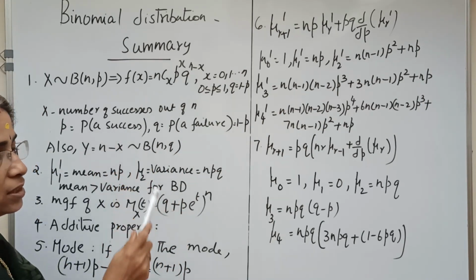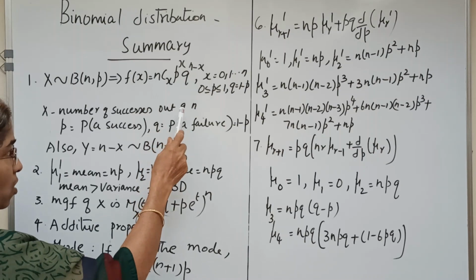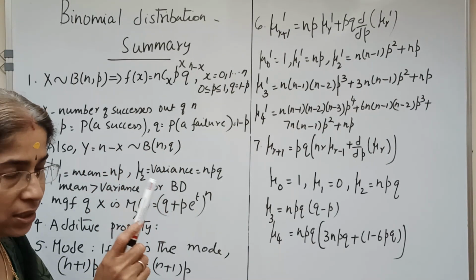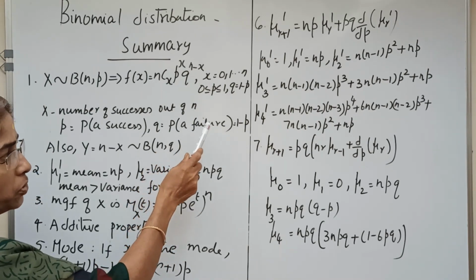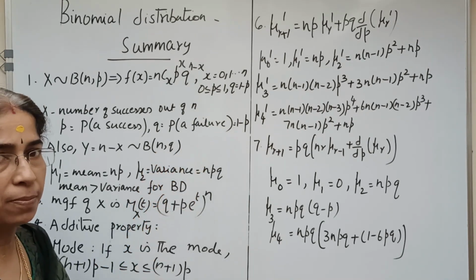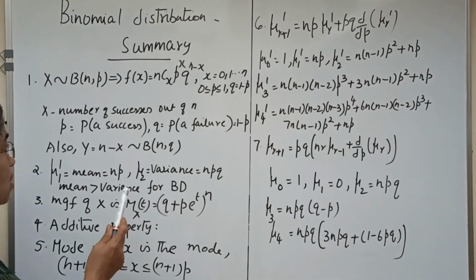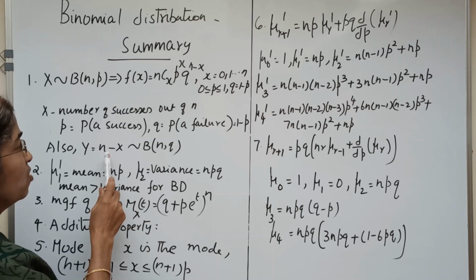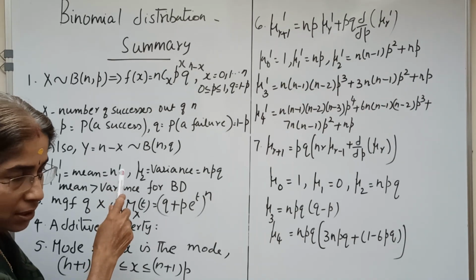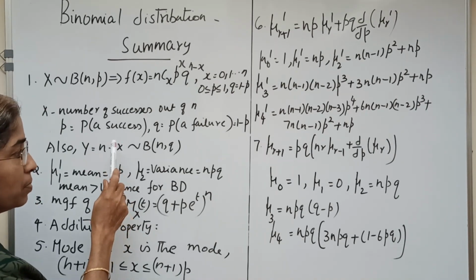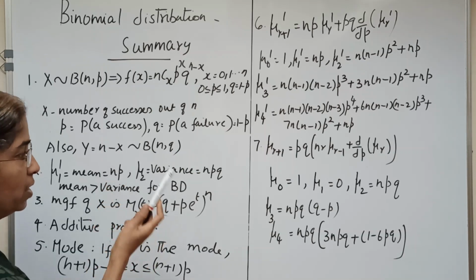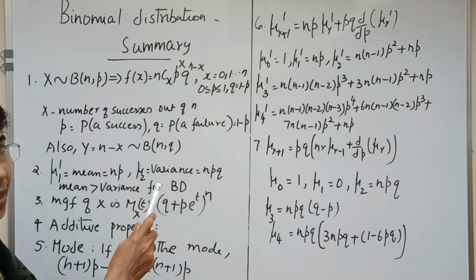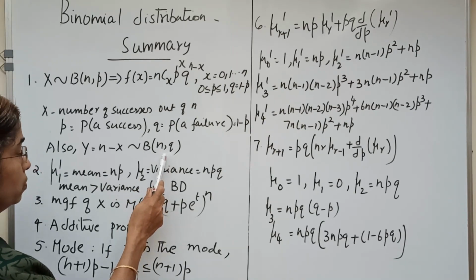x is defined as the number of successes out of n. p is the probability of a success for a single trial. q = 1 - p, which is the probability of a failure. Also, we get the result: if x follows b(n, p), y = n - x, which represents the number of failures out of n, follows binomial distribution with the parameters n and q.